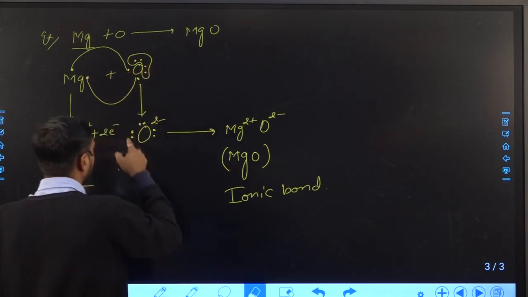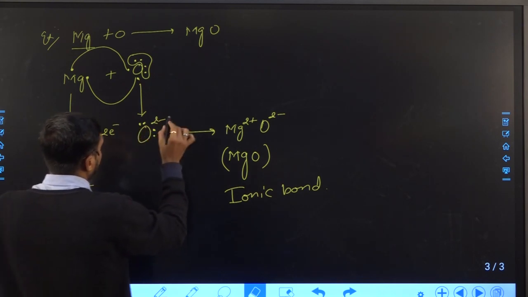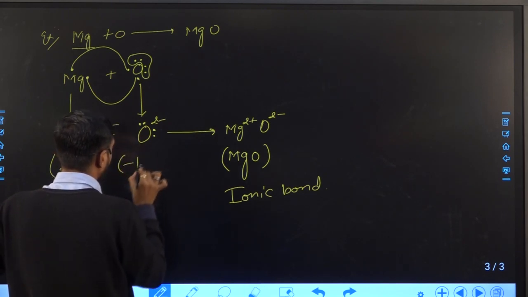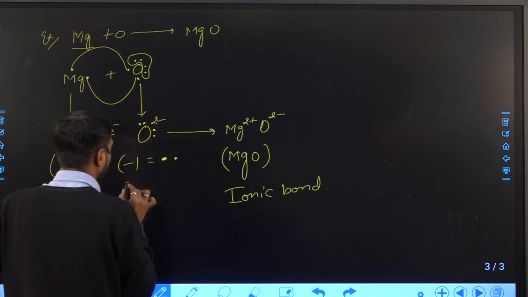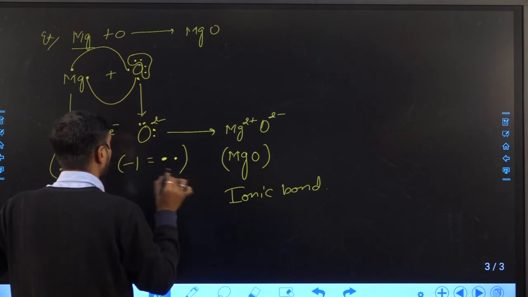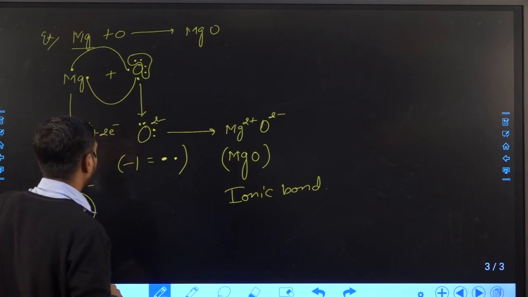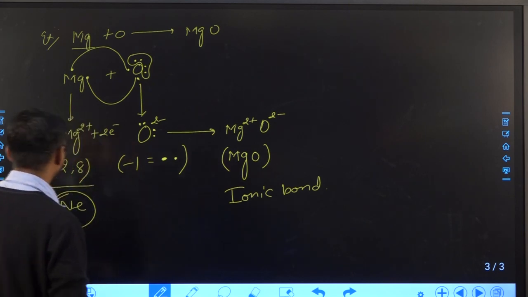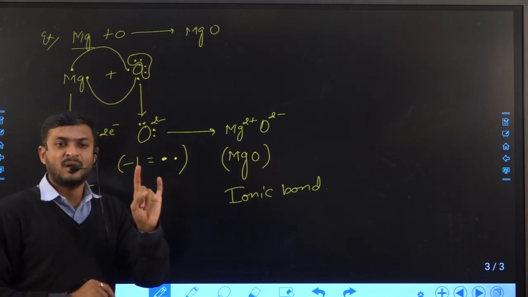So you can write it like this also. Minus 2 charge means for each minus charge there is 1 lone pair. So for 2 that will become 2. So the total electrons on oxygen will become 8, right? So this is how the ionic bond is formed, and it is also understood with respect to the Lewis dot model.